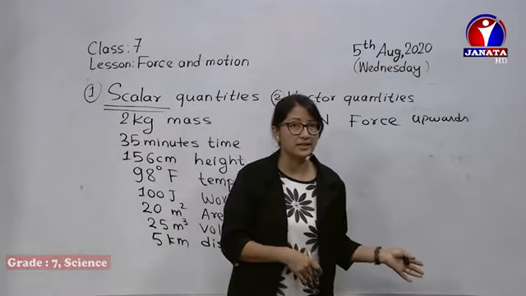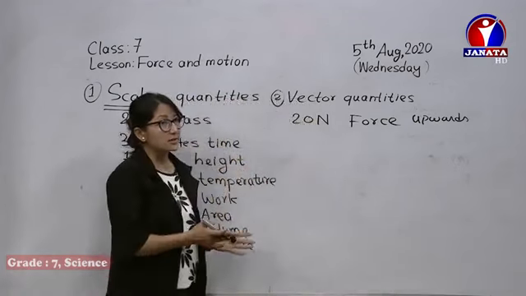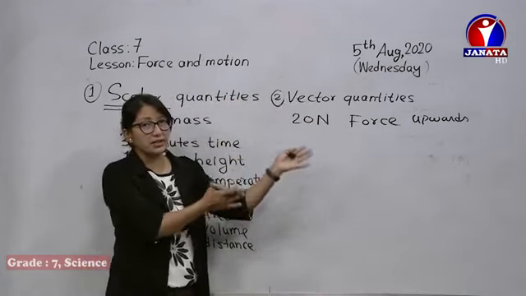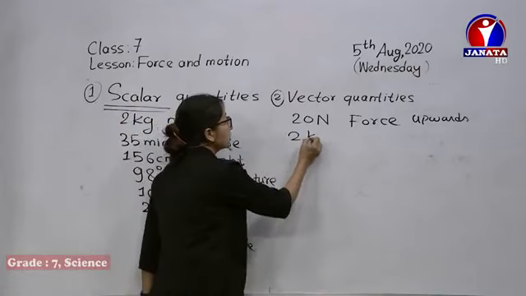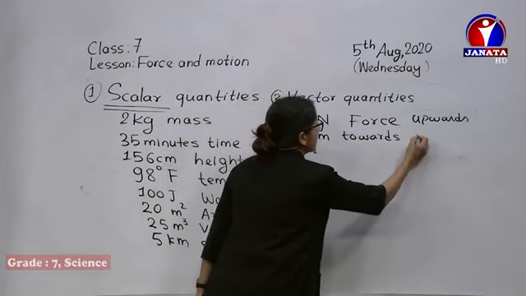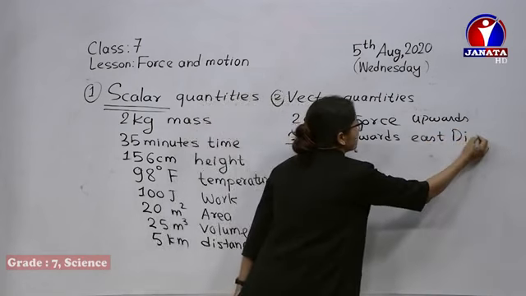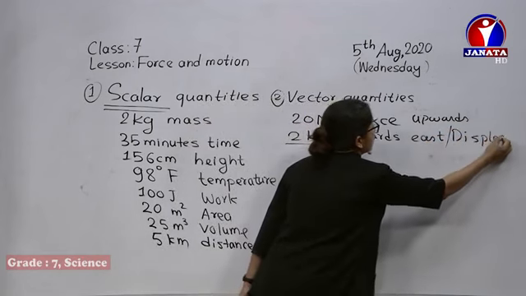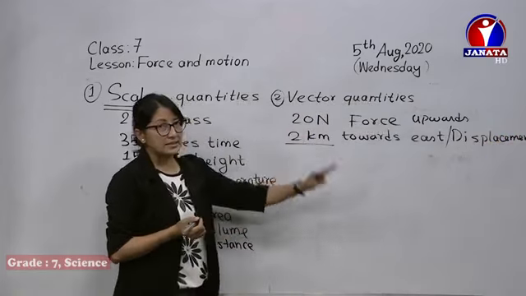Or we can also say my home is exactly 2 kilometers towards east. When you mention 2 kilometers towards east or west or any direction, then this shows the displacement.